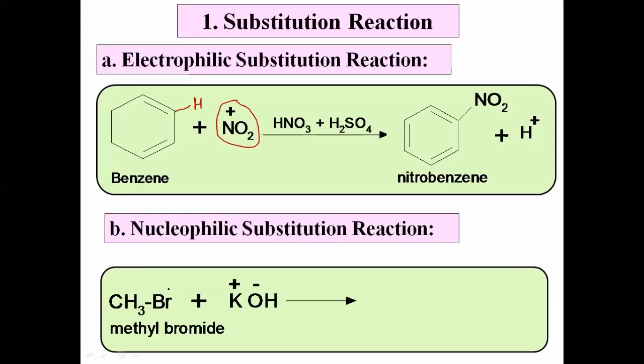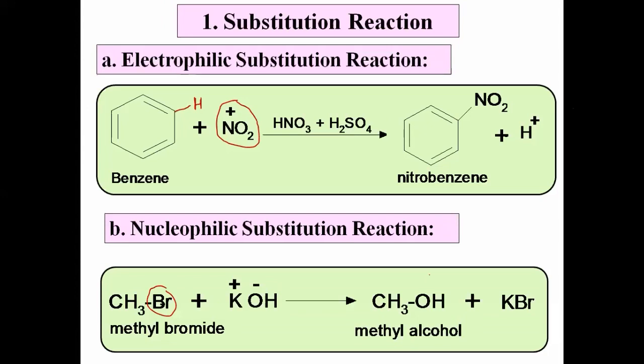Okay, now what happens here? Yes, that bromine is replaced by OH. We get methyl alcohol. The byproduct is bromine and potassium, KBr is the byproduct. Okay, this is a simple organic reaction. Bromine is replaced by OH. Therefore, it is a substitution reaction.